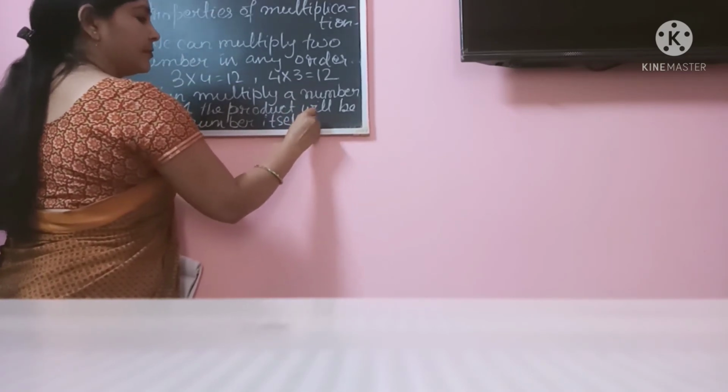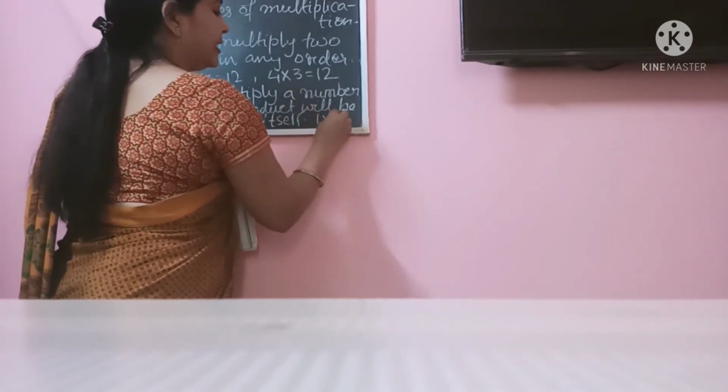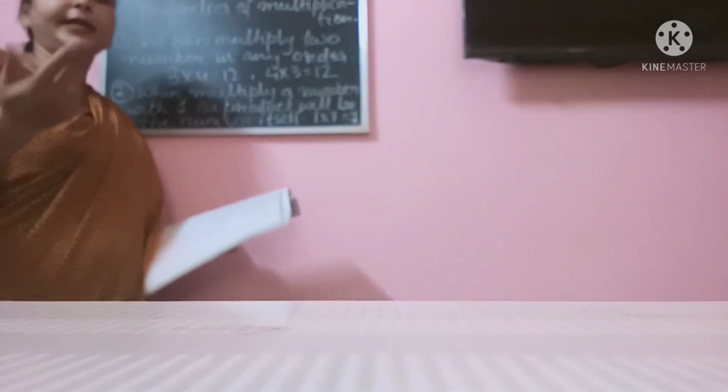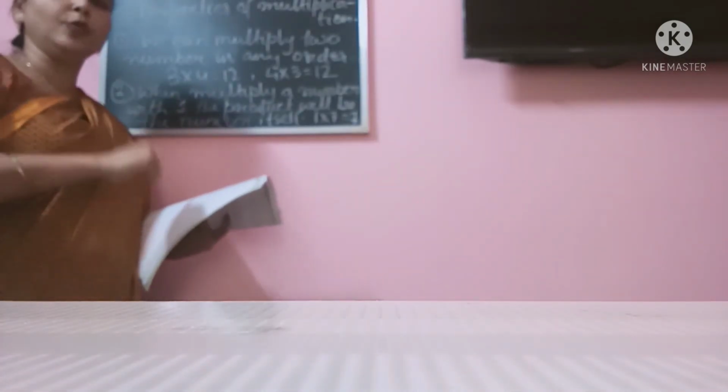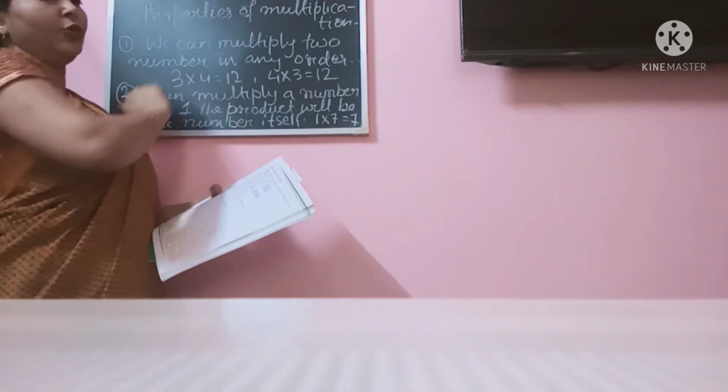Okay. Example, 1 into 7 is equal to 7 only. 1 into 7, 7. 20 into 1, 20. 30 into 1, 30. Like that. Okay. So these are the first two multiplication properties.